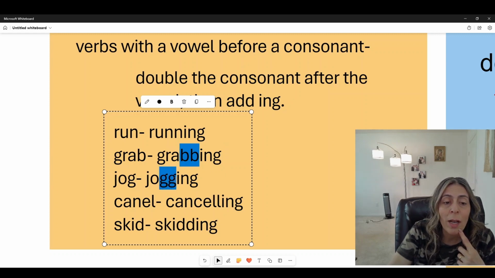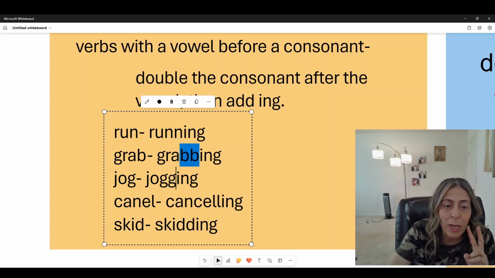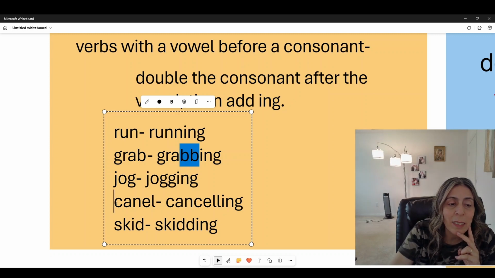Jog. We made it two. We doubled it. And then we put the ing. Okay, guys? Okay. Now, cancel. We have an E right here. Now, we bring the L, double it, and then add the ing.